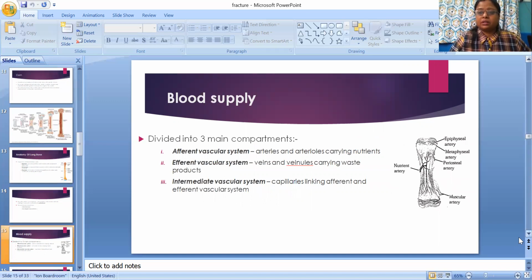Then the blood supply is divided into three main components. The afferent vascular system: arteries and arterioles carrying nutrients, right? The nutrient artery you can see here is part of the afferent system. The efferent vascular system: veins and venules carrying waste products. Then the intermediate vascular system: capillaries linking the afferent and efferent vascular systems.